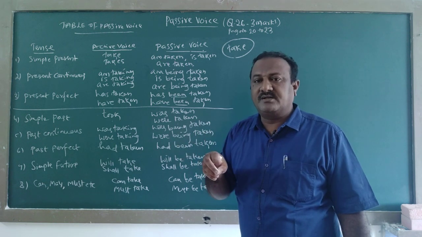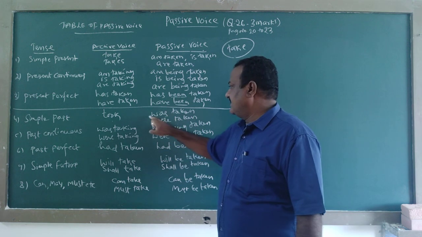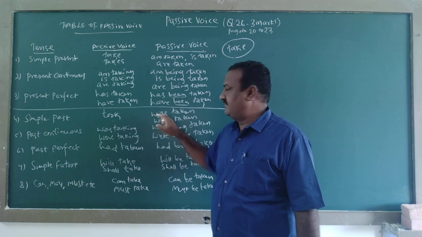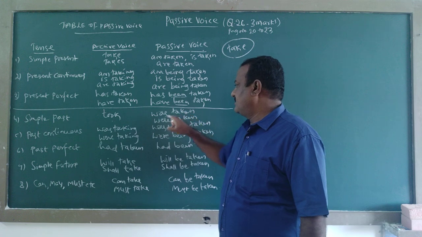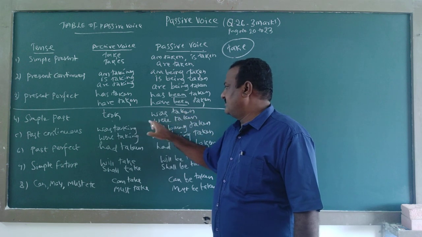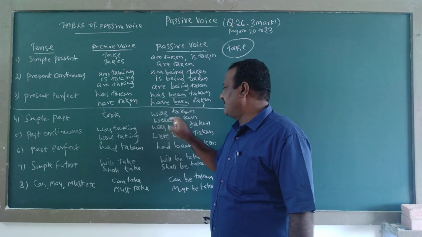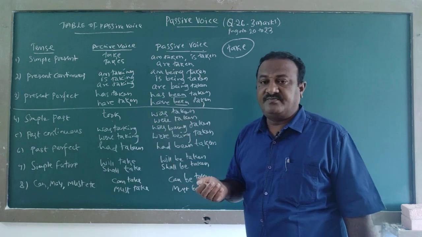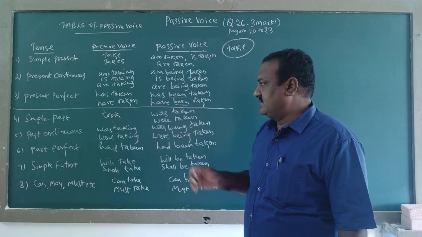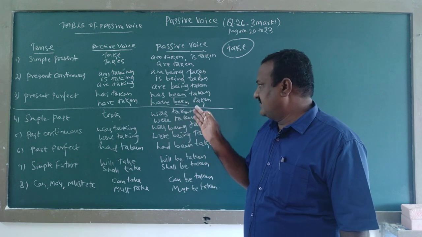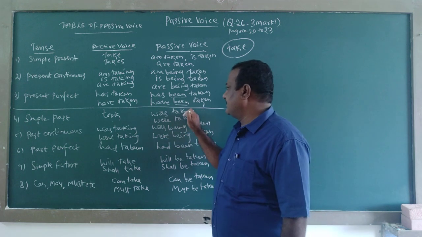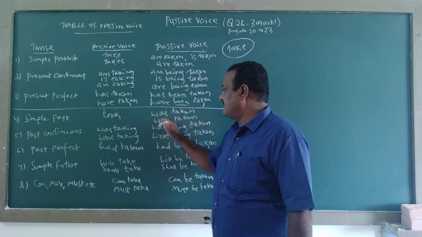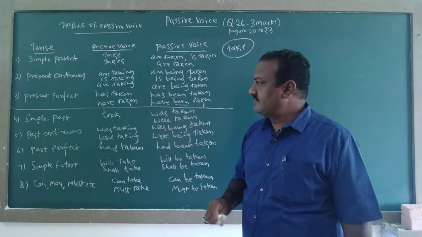If it is plural, were; if it is singular, was. He was taken, they were taken, we were taken. So, simple past took becomes was taken, were taken.